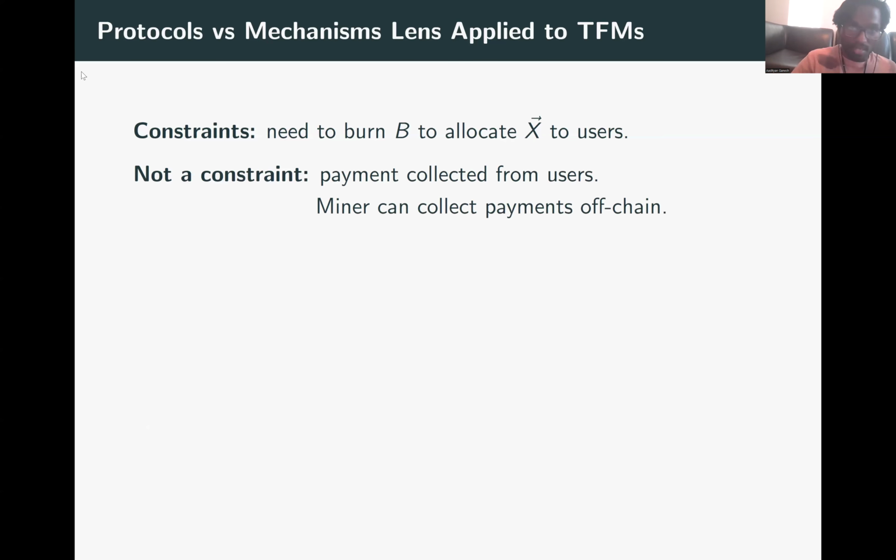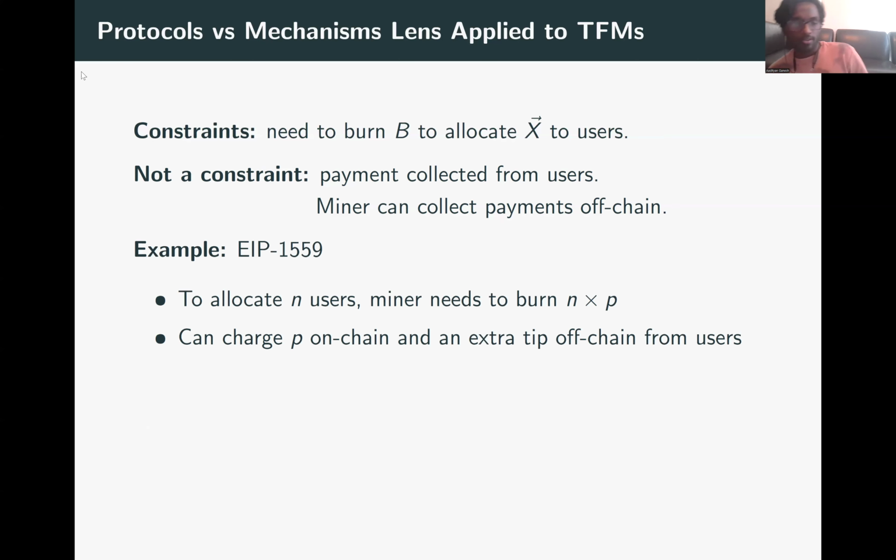In particular, the payment that it charges from the users is not a constraint. Why? Because any payment that it charges on-chain, if the miner thinks that's way too much, it can reimburse users off-chain, or it can collect more payments from the users off-chain. So it is not a binding constraint in terms of what is being lost by the collective of users and the miner.